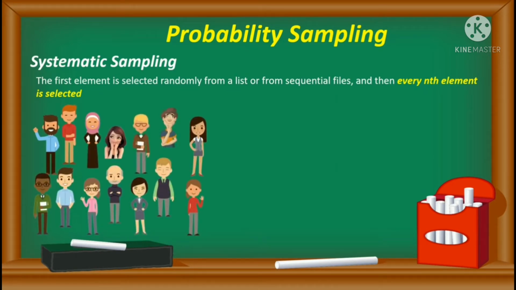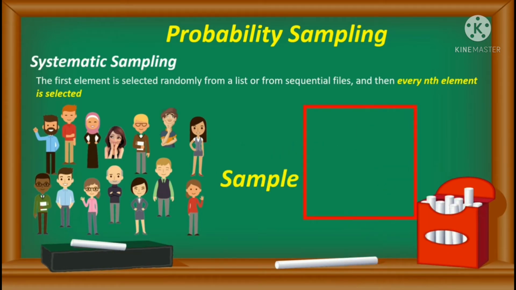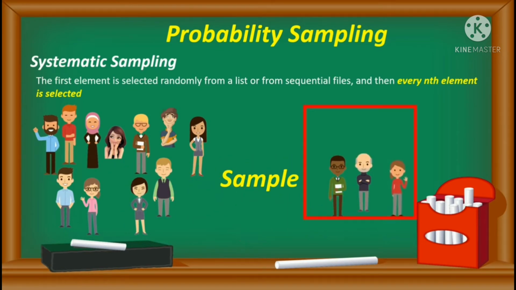If we have to apply this technique of systematic sampling, we will select the first sample randomly, it could be anyone, and then we will apply the nth element from this list. So in this case, we will pick the third element and member from the population. So every third member from the sequence will be picked from the population to represent the systematic sampling.